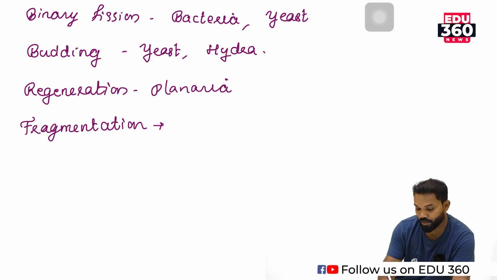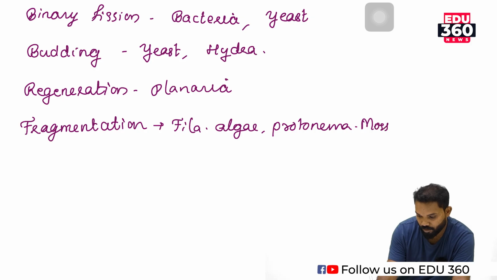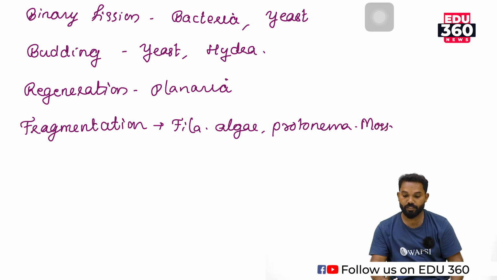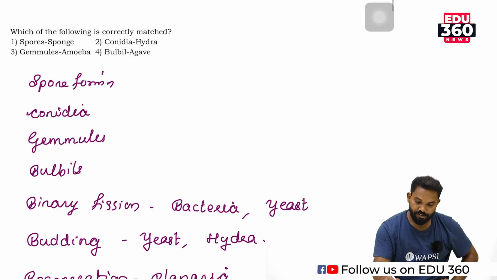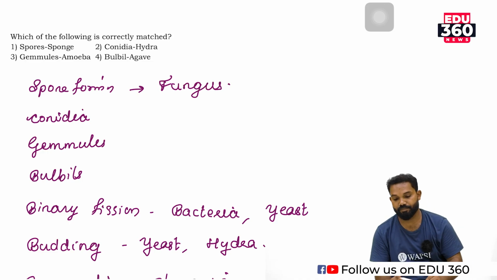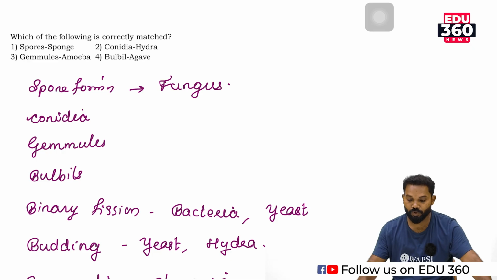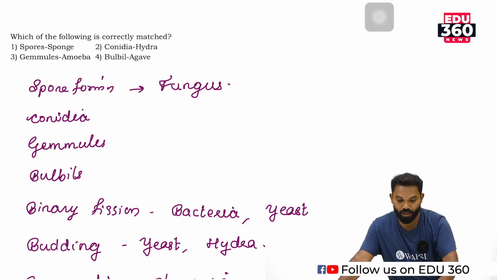many filamentous organisms, filamentous algae, then protonema of mosses, etc. Their reproduction method is fragmentation. Then spore formation is the most common reproduction method of a group, that is fungus. Fungus, the main reproduction method is spore formation.